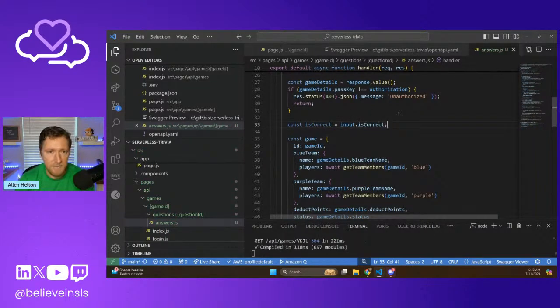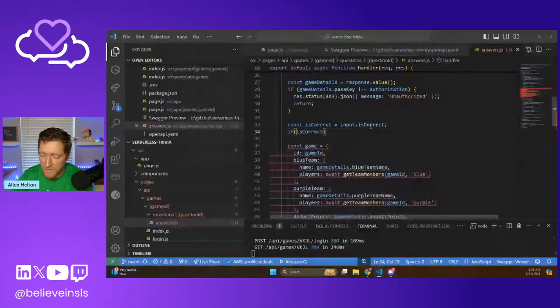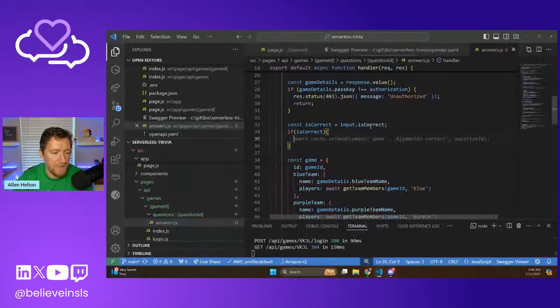We've already passed that in. And is correct is not determined programmatically. That's that thumbs up or thumbs down. If the host clicked that thumbs up button, we'll say is correct is true. Thumbs down, is correct is false. Okay, so if it is correct, what we're going to be doing is updating the blue score value on the game. If it's not, then we're going to do a couple of different things.